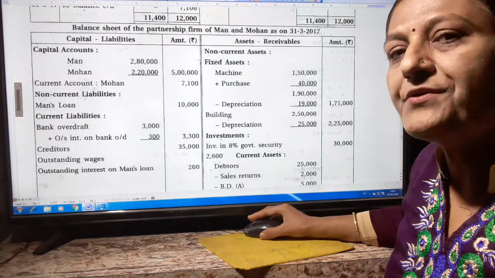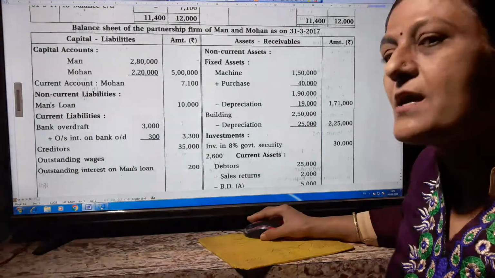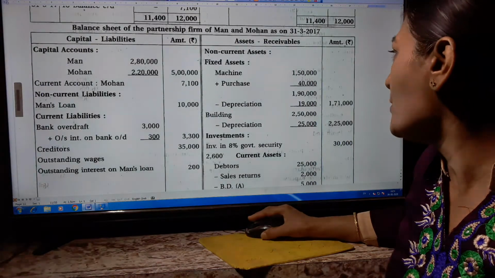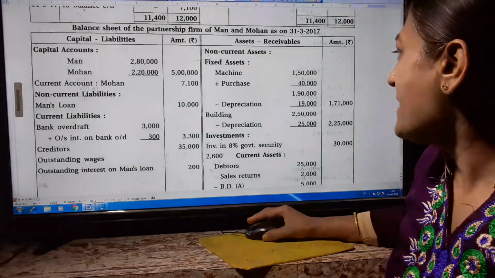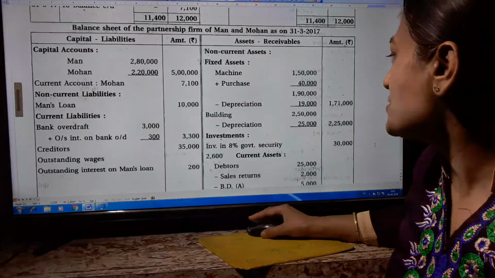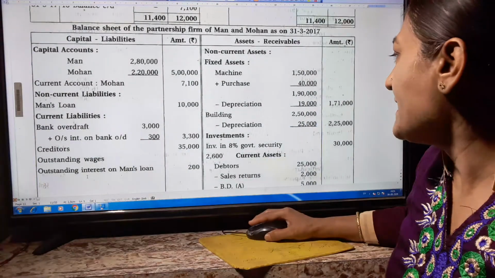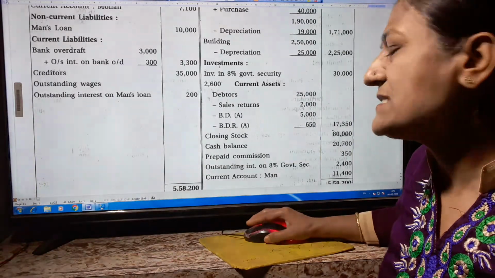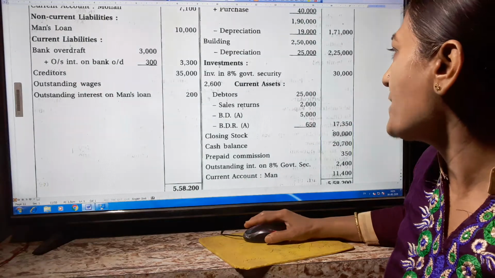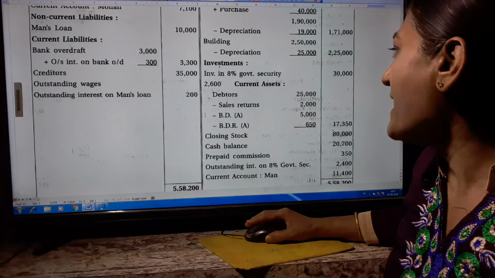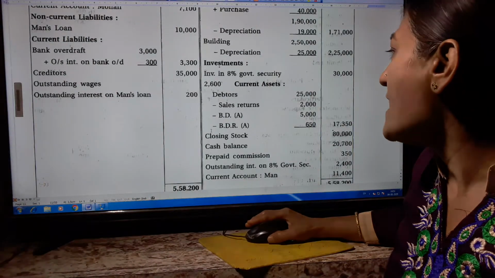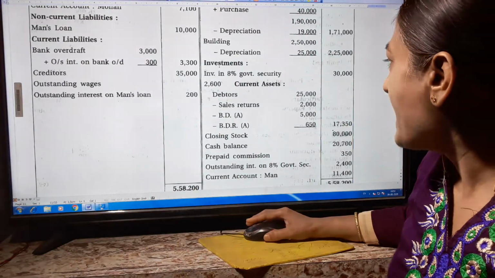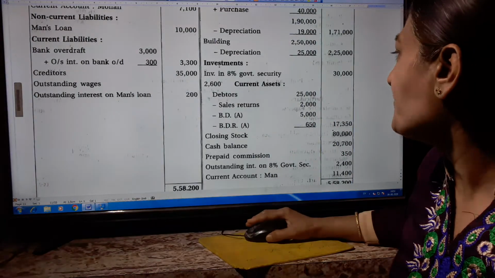Now the buildings value in the trial balance is given as 2,50,000 and 10% depreciation is there. So 25,000 minus, then we get 2,25,000. Investment is 8% government security 30,000. Current asset, debtors given 25,000 minus sales return. By mistake we wrote the sales return on debtors, so we have to write sales return 2,000 minus bad debt as per the adjustment 5,000 and bad debt reserve as per the adjustment 650. When we subtract all the amounts, we get 17,350 rupees.